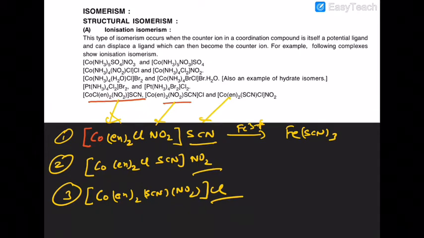If you add a little bit of ferrous sulfate, then H2SO4, you will get a brown ring.